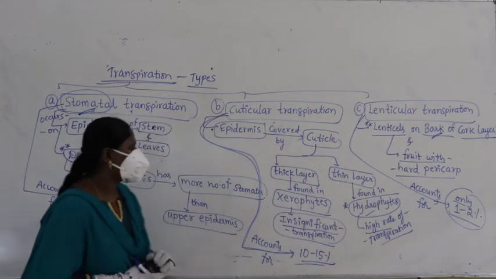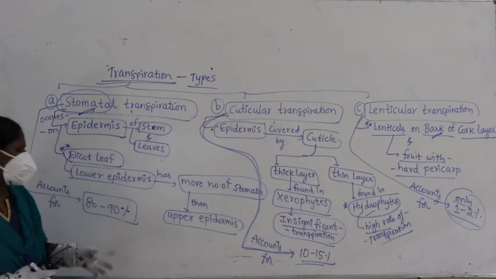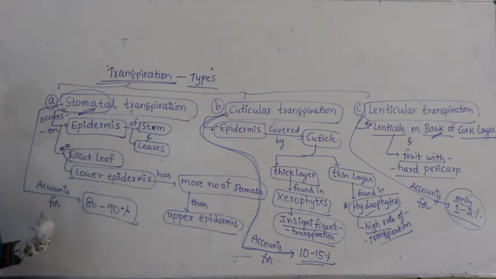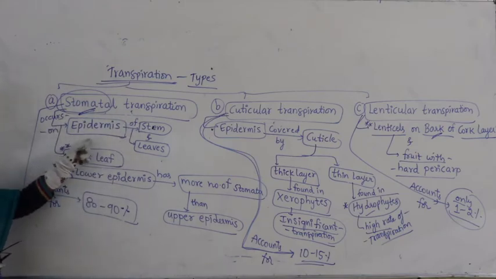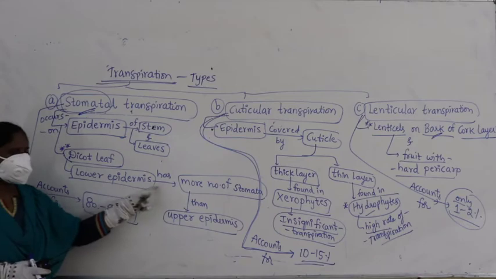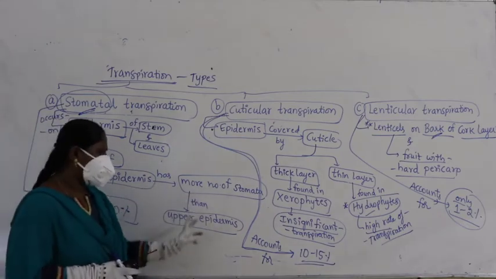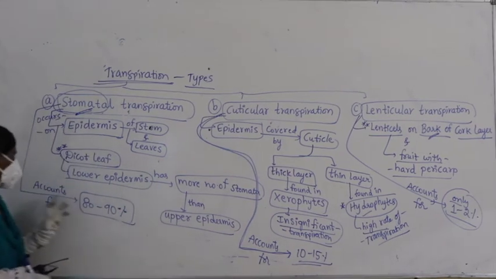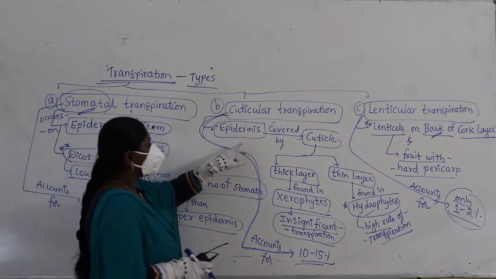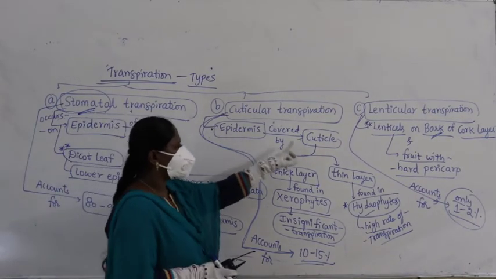Now who is the major contributor here? Stomata. Stomatal transpiration. Where do stomata occur? Stomata occur on the epidermis of stem and leaves, especially in a dicot leaf. You can see that the lower epidermis has more stomata than the upper epidermis, and it accounts for 80 to 90%.